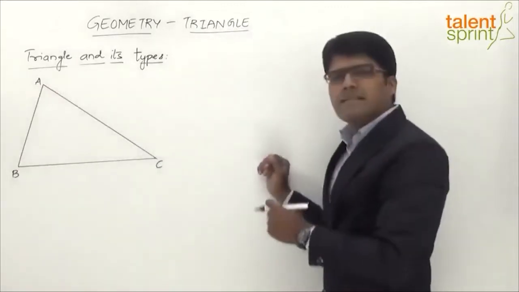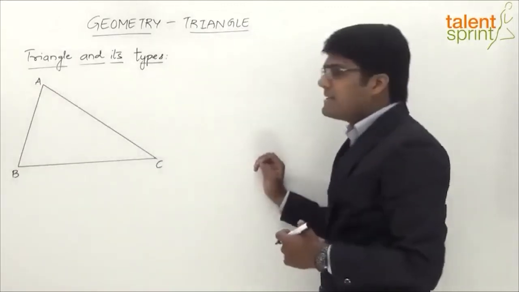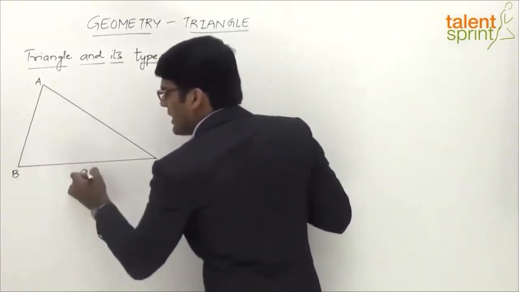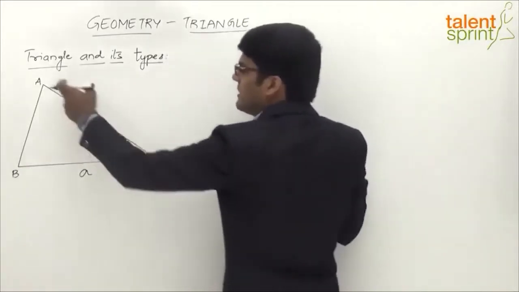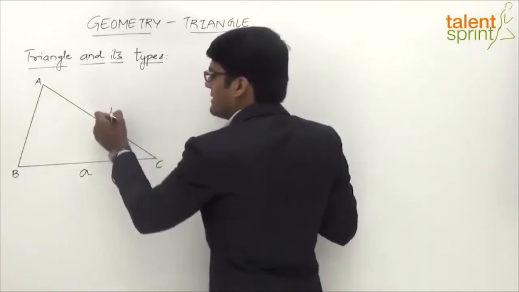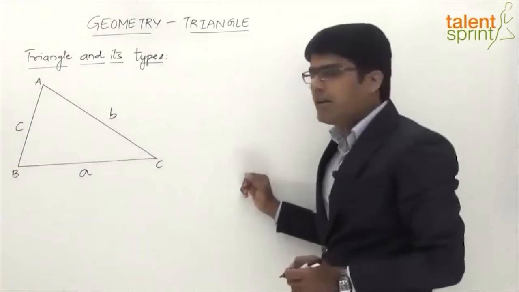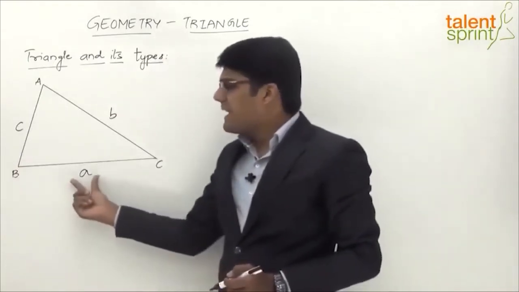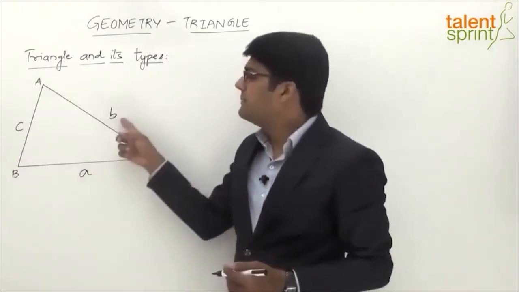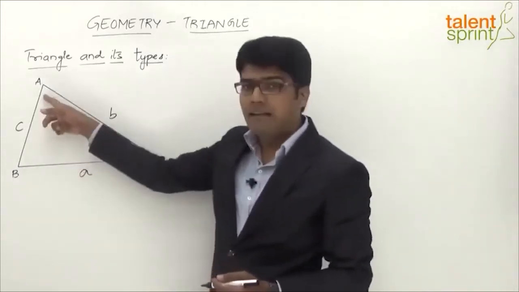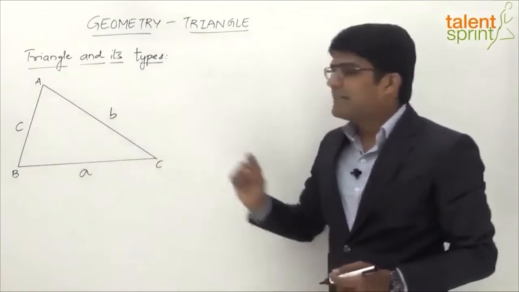Alright, so let's give some names to each of these sides and each of the angles here. For example, let's say the length of the side BC is a, the length of the side AC is b, and the length of the side AB is c here. So we can simply say side a, side b and side c. Likewise, there are three angles, right? These can be simply called angle A, angle B and angle C here.